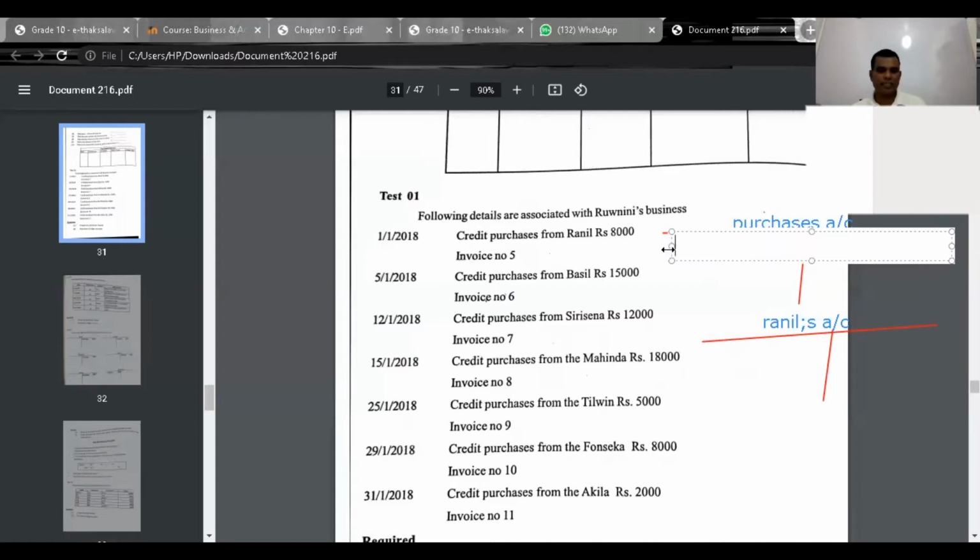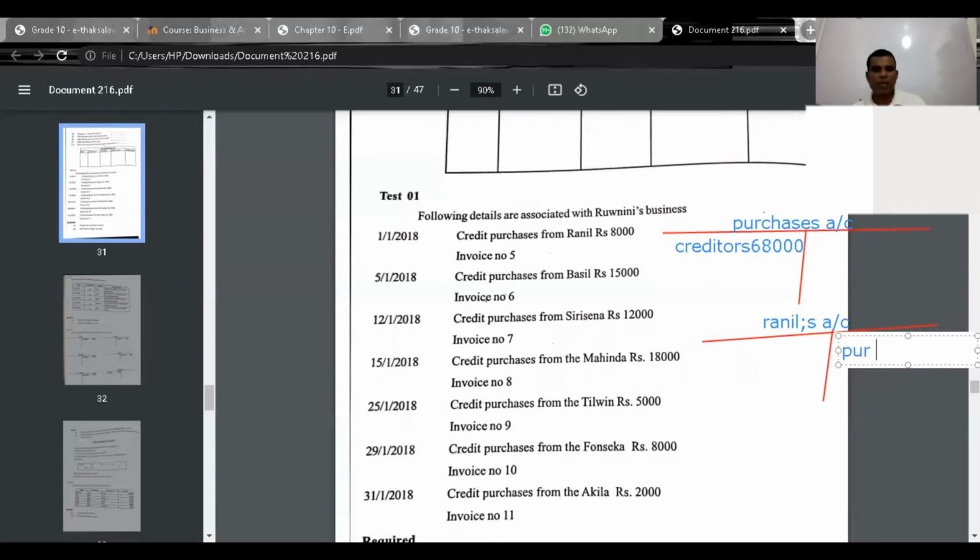Now here, as creditors, how much? That is 68,000. Then here we write it as purchase. How much is Ranil's transaction? That is 8. Then in that manner you can credit all the values to the relevant creditors. Now start doing it. Right. In that manner, purchases account debit, and as creditors Ranil credit. Purchases account debit, Basil credit, how much? 50. Purchases account debit, Mahinda credit, how much? 60. In that manner you have to draw up the ledger accounts.